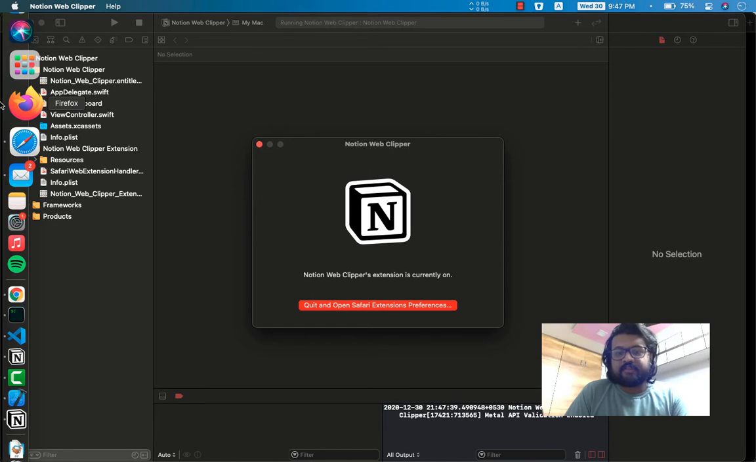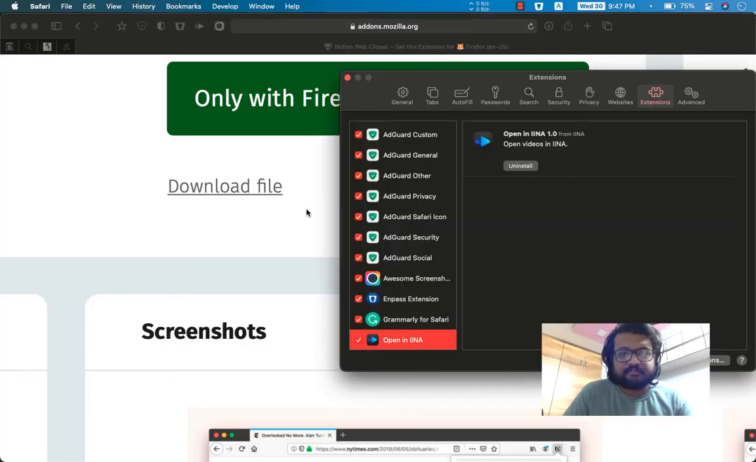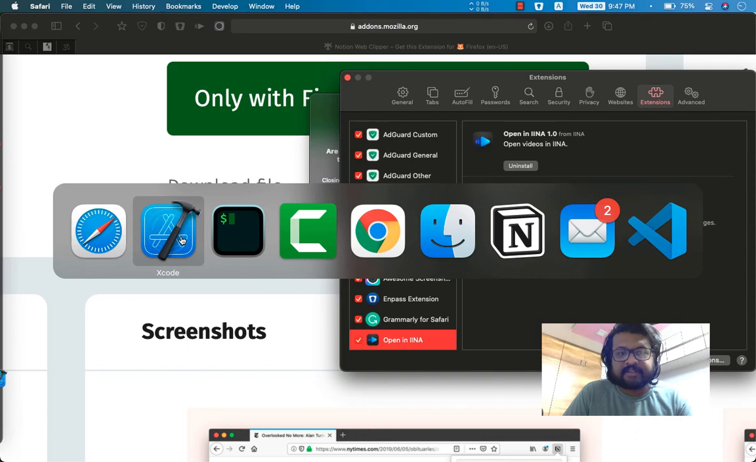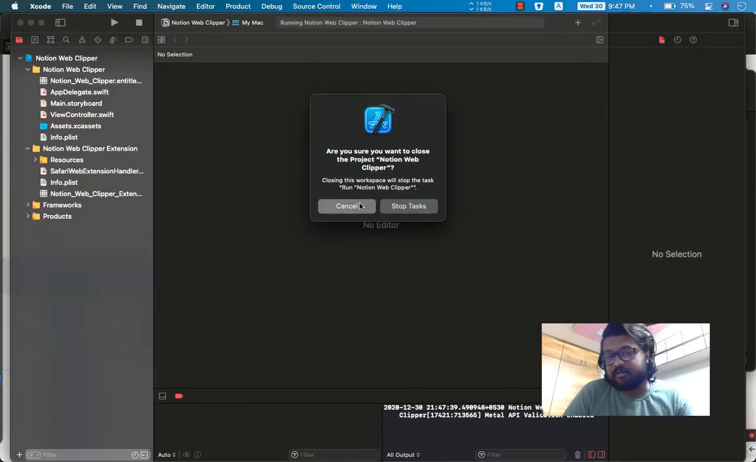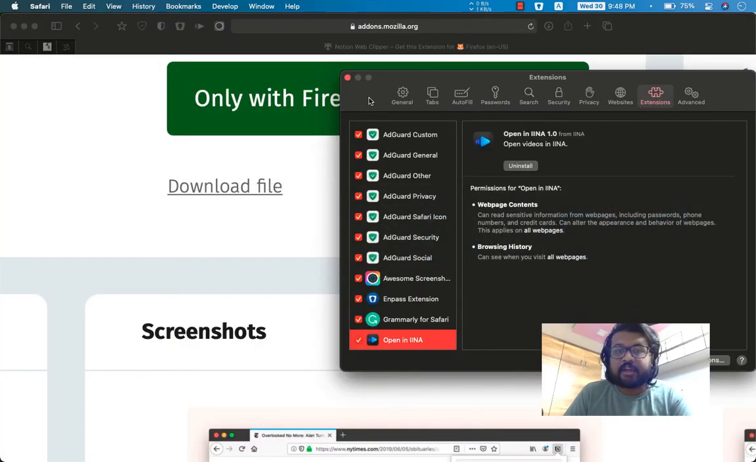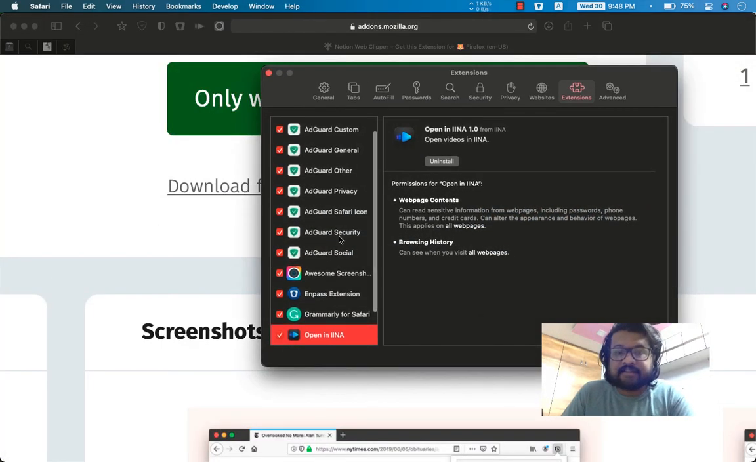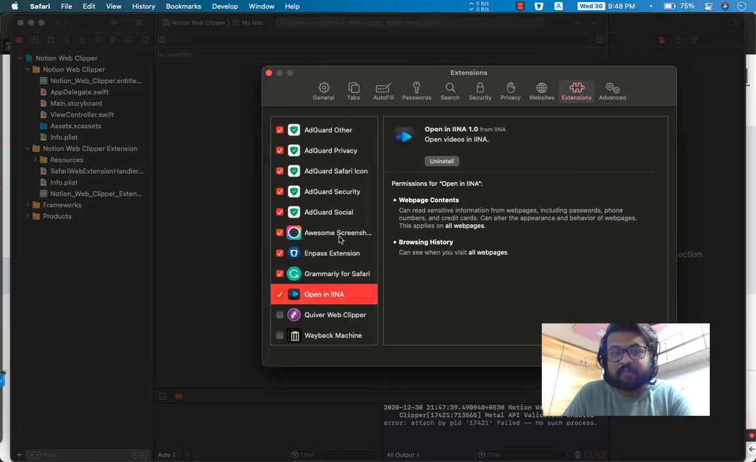All right. So yeah, it's asking us to quit here, and of course you can exit from Xcode or not. I'm not sure. Yeah, never mind. Okay, now it's asking us to enable the extension from here, but as you can see, there is no extension here.